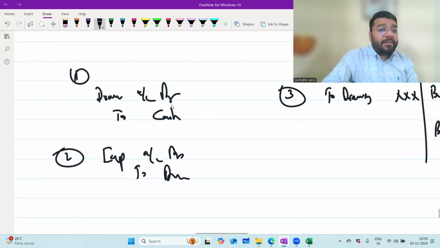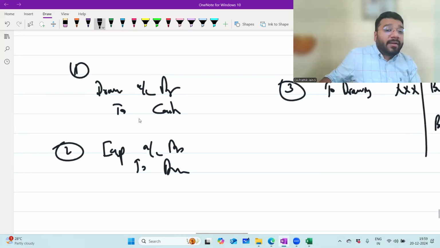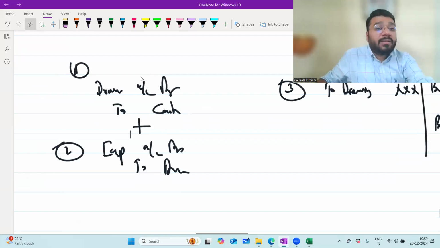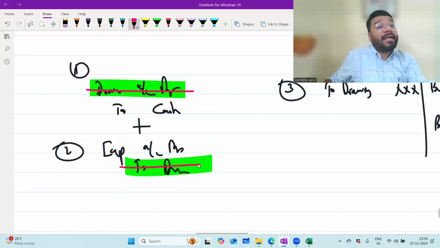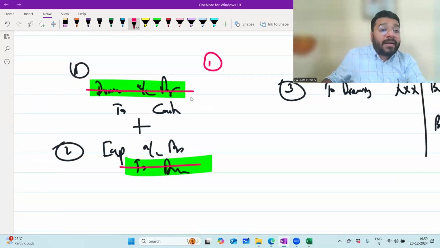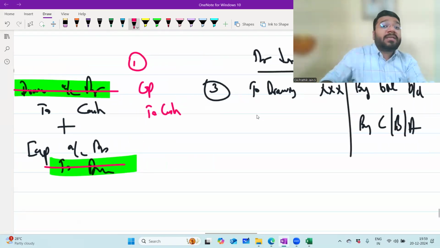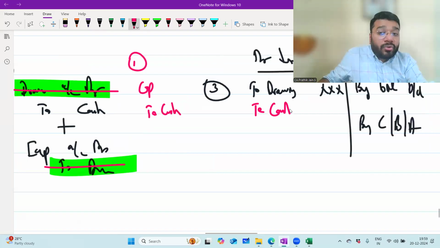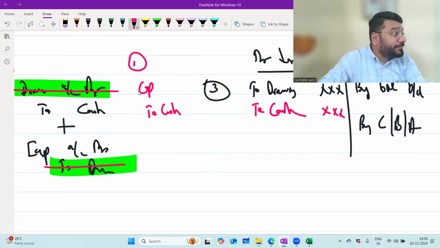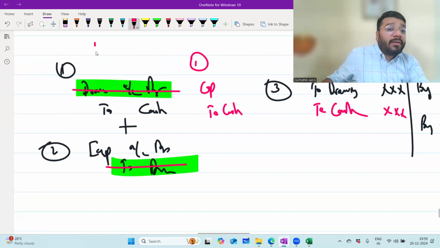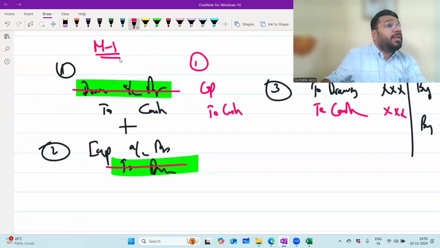Sometimes they will combine both the entries into one, which means they don't want the drawings ledger to be separately created. So they will eliminate this and pass a direct, combined entry. What is the combined entry? Capital Account debit to cash. In that case, what is the drawings entry? Drawings to cash. These are the two possibilities of drawing against capital. So this is method 1 of recording the drawings entry.